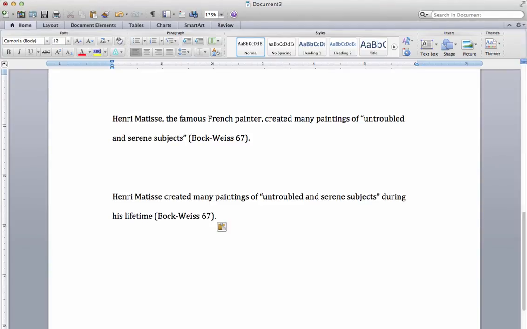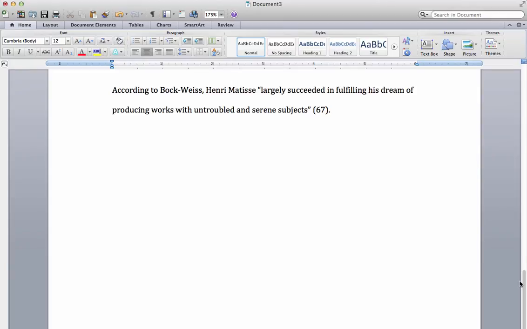Another way to do an in-text citation is that you can mention the author's name in your sentence. So here's an example. According to Bach-Weiss, Henry Matisse largely succeeded in fulfilling his dream of producing works with "untroubled and serene subjects." I started the sentence off by citing Bach-Weiss in the actual sentence. So at the end of the sentence, in the parentheses, I need only to put the page number. I don't need to repeat the author's name since I've already mentioned her in the sentence before.